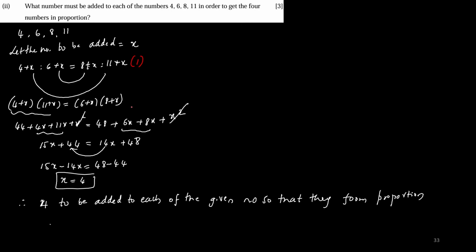You are saying that product of means equals product of extremes, and you are simplifying and getting the answer x is equal to 4. So this is how the marks allotment is happening. Okay, now let's move to the next question. If you feel any of the questions are quite simple and easy, please let me know. We can skip those questions. Using ruler and compass only.